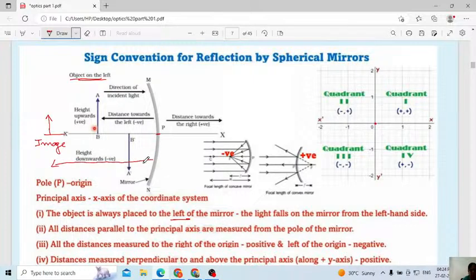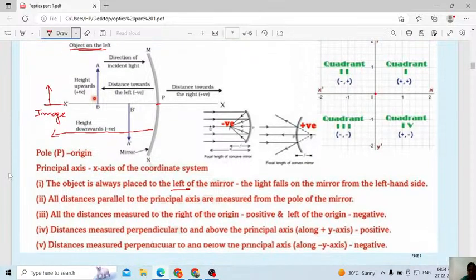we will measure the distance between the image and the mirror. From the pole we will take. Not from here, not from the focus, not from the center of curvature. No. From the pole we will measure the distance of an image. That one is very important. You have to remember.